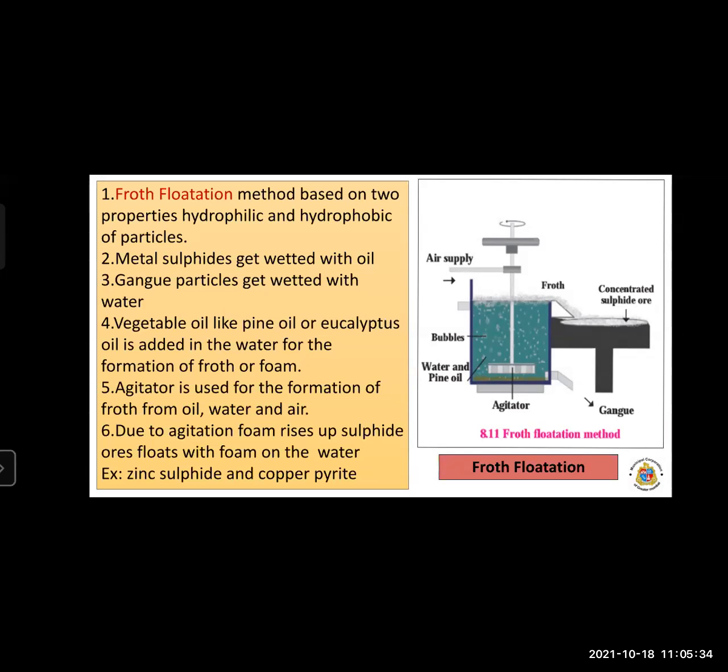Bubbles form when you agitate it, meaning shake it, using the agitator. So first, you pour the ore into the tank consisting of water plus oil, that is, pine oil or eucalyptus oil.